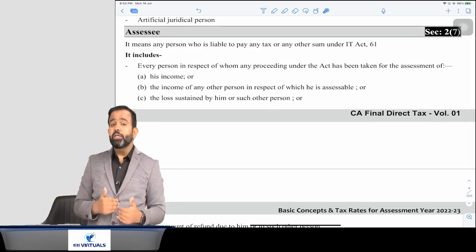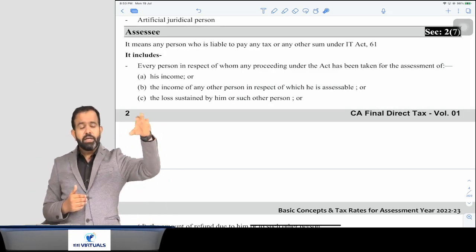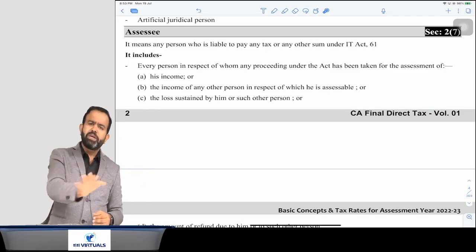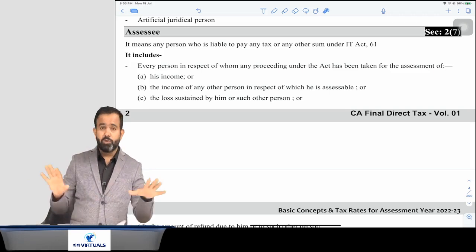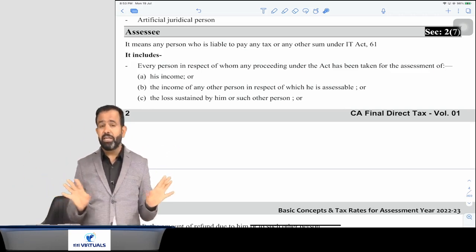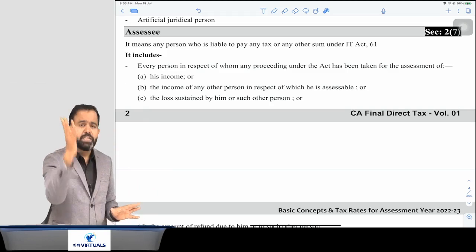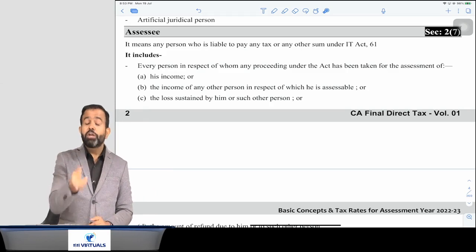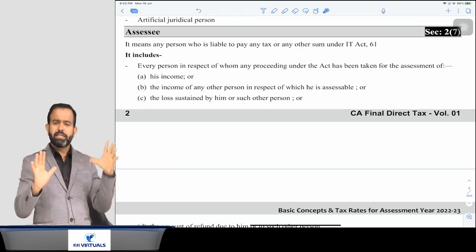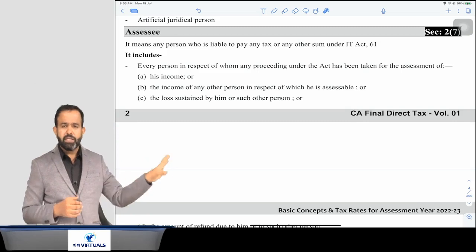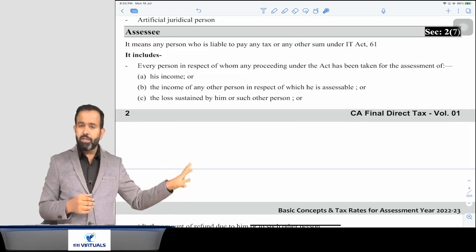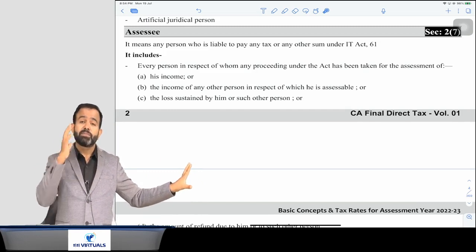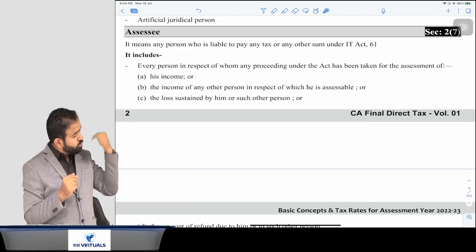Now one more point. The assessee also includes a deemed assessee. First, if any assessment proceeding is started, even though you are not required to pay any tax, related to your income or your losses or someone else's income. I can take one example. There is some income of my son. My son has not paid any taxes, I also have not paid any taxes, but some assessing officer is making an assessment. My son's income has to be clubbed in my hands.